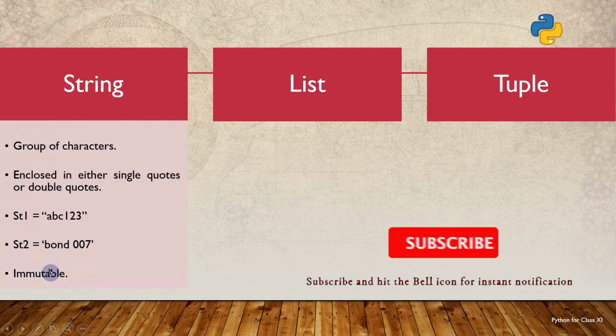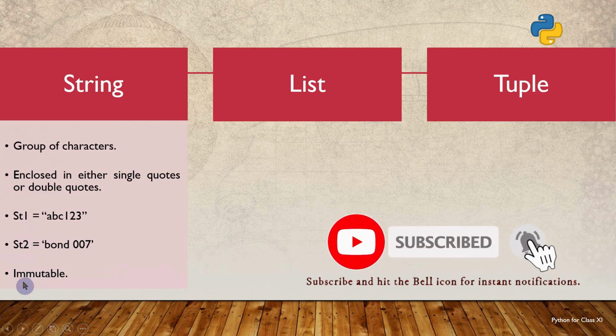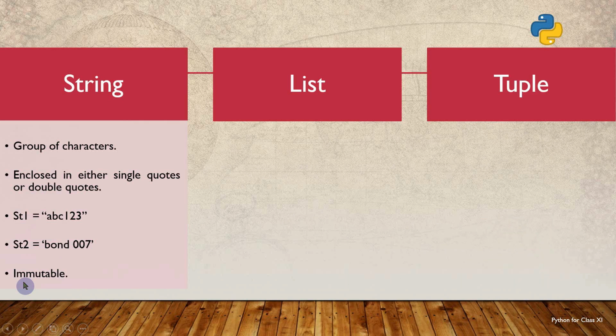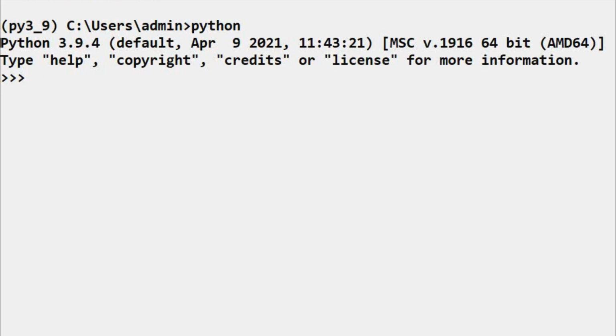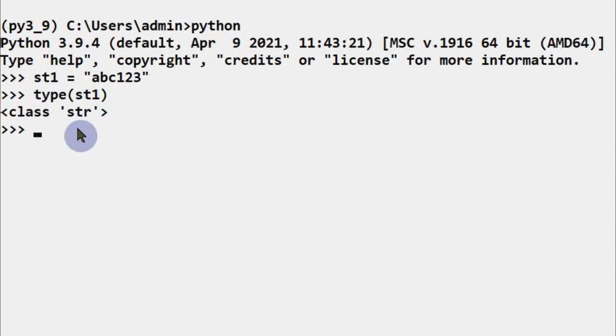One more important point with respect to strings is that strings are immutable objects. That means once the string is created, we cannot change its values in place. Now in the command prompt, I am creating a string variable st1. Now I am assigning a string a, b, c, 1, 2, 3 to it. If you observe here, I have enclosed this string literal in double quotes. Now I am pressing enter. Then if I want to check the type of st1, I use the type function. Now we got str as the type of st1. That means st1 is now a string.